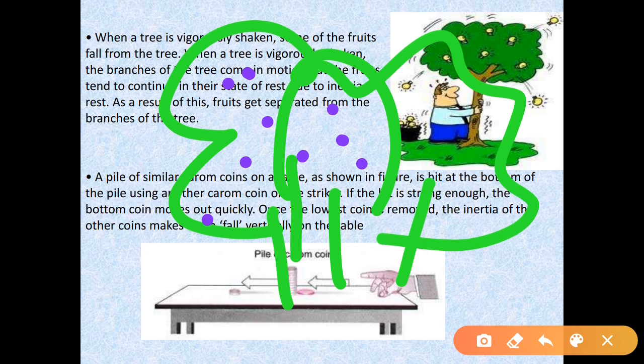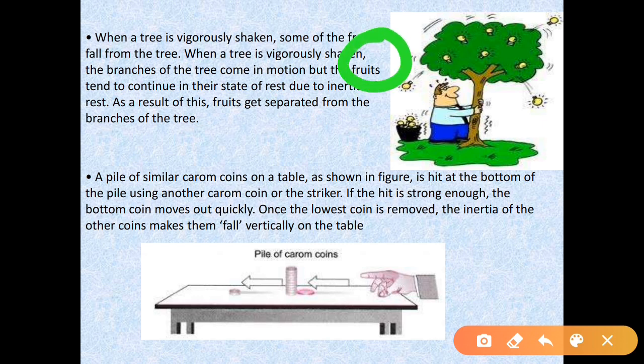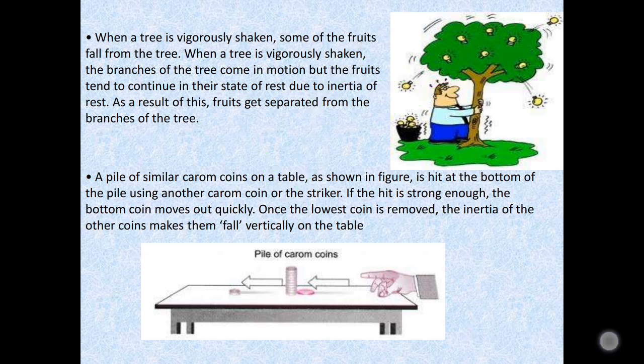So the fruits which are stuck in it will get a jerk. Why will they get a jerk? Because they will try to maintain their state of rest. So the fruits try to maintain their state of rest, and the branch will move in the backward direction. So what is happening here? The fruit will feel a jerk, and hence due to that the fruit will break and get separated from the branch.